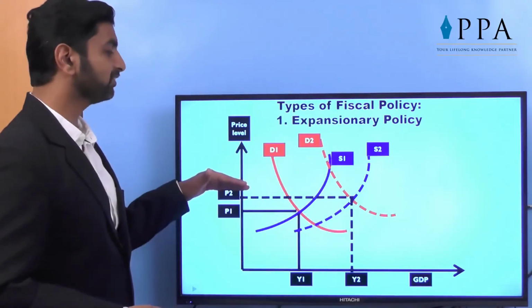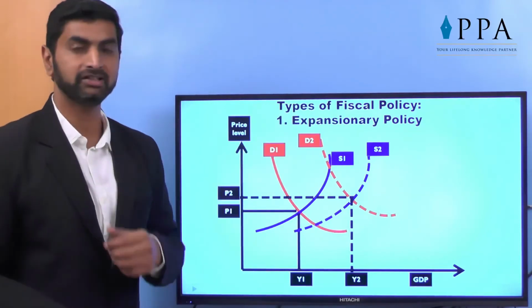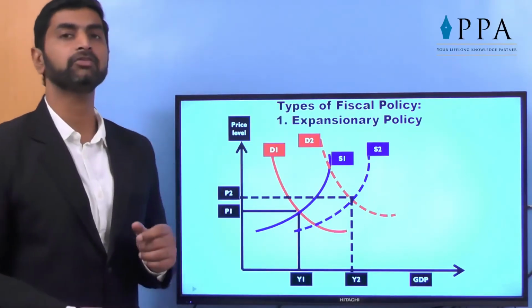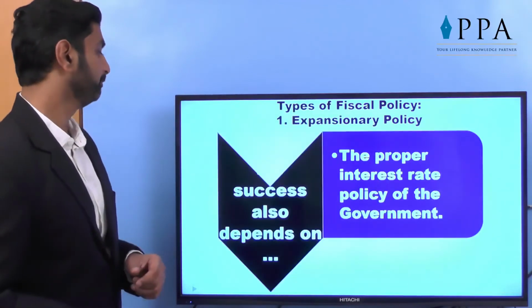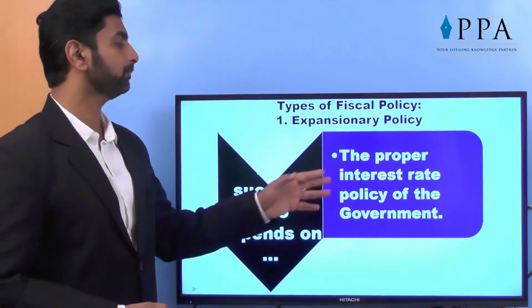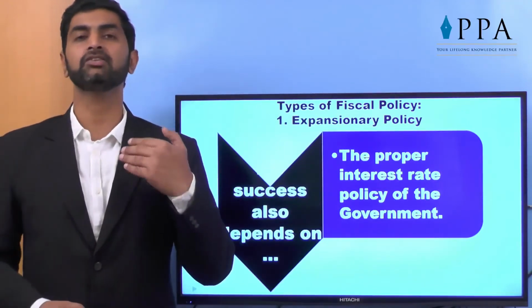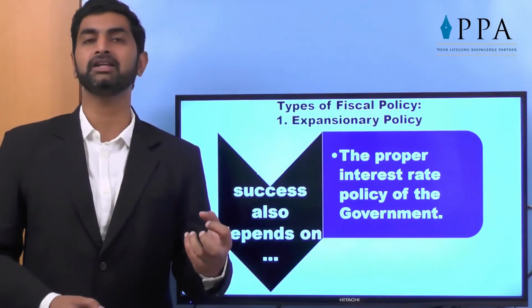By the way, the prices go up and overall GDP also increases. Expansionary policy is generally taken in the time of deflation when there is no demand. Of course, the success of this policy also depends on the proper interest rate policy of the government. For example, when the government is offering lesser taxes, the disposable income is good.